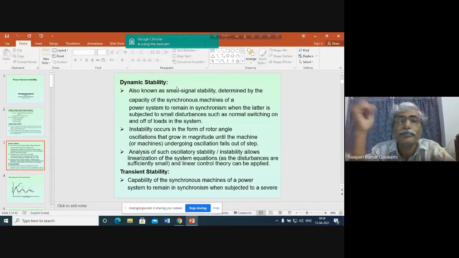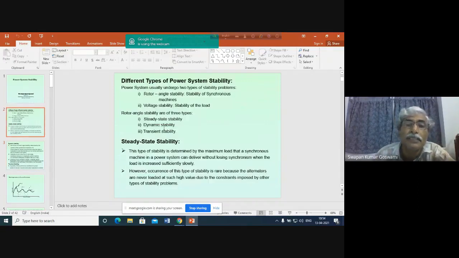So what is the difference then? Steady state stability is the problem of stability of the synchronous machine for a small change in demand, so small that we can ignore any oscillation in the system.